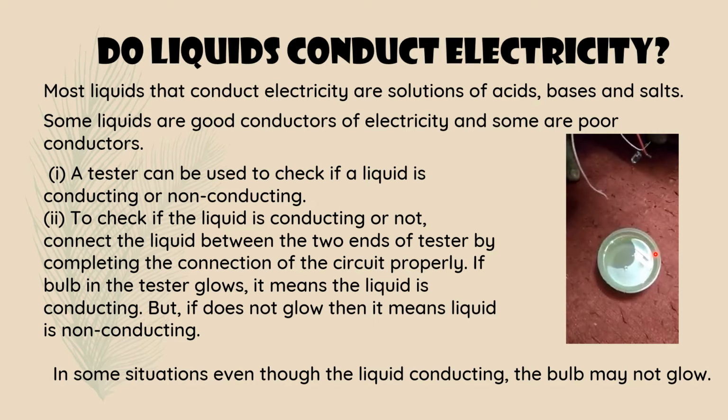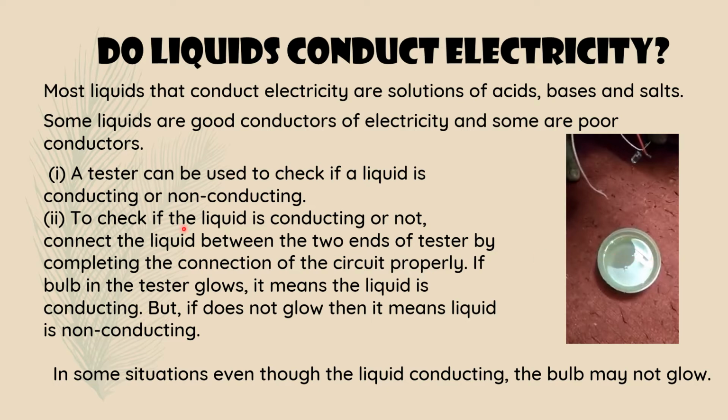Instead of a bulb, you can connect one tester there. I told you, a tester is a device used to check the presence of electricity in the circuit. So instead of the bulb, you can connect one tester. When electricity is passed through that wire, that bulb glows, the bulb inside the tester. So that is that activity.